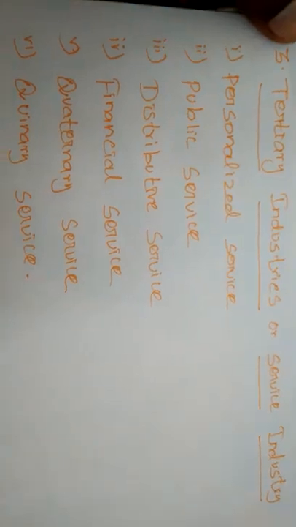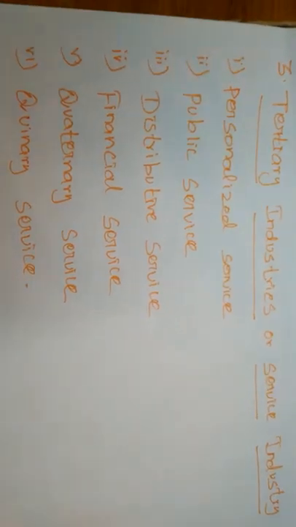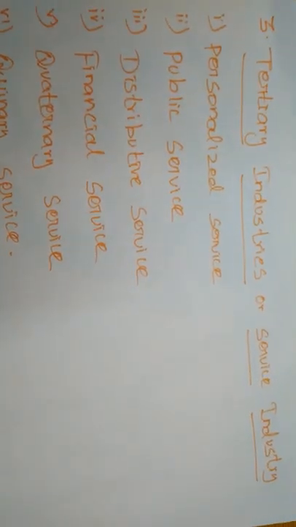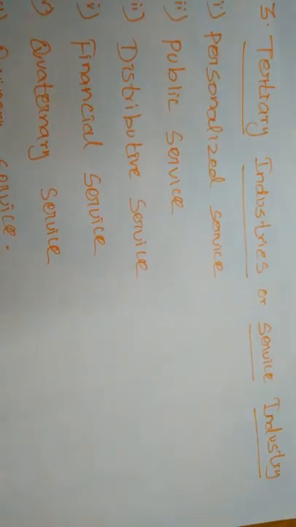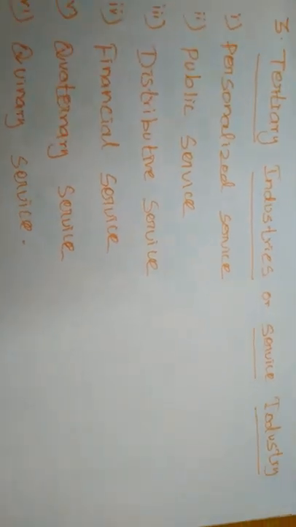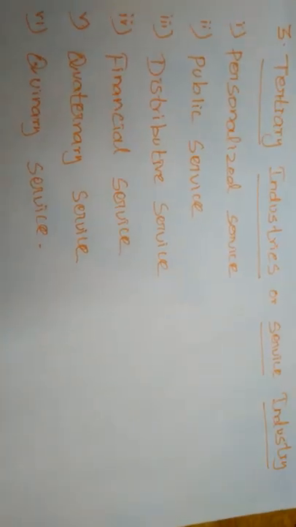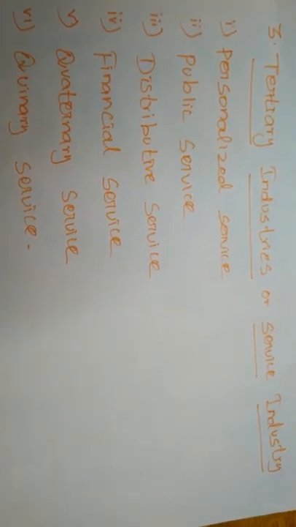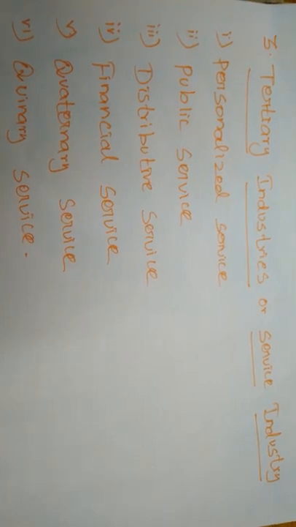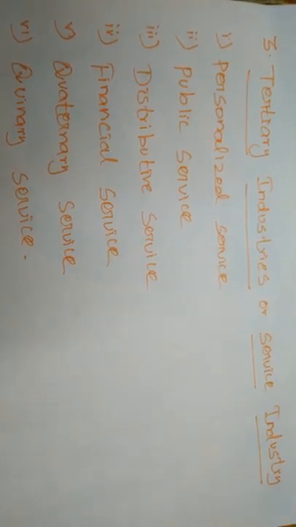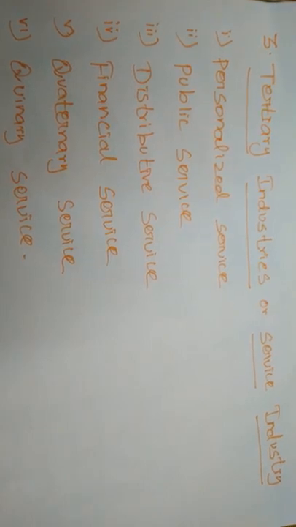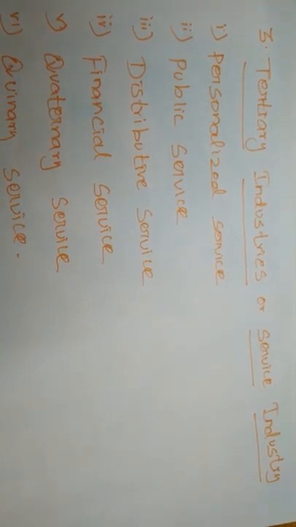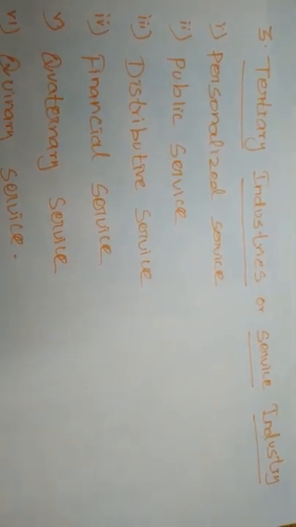Next one is tertiary industries, or service industries. This type of industry does not produce goods. These industries produce utility services and sell them at a profit. What services are we using these days in our world? Everything is considered a service industry. For example, telecommunications, water, defense, police, and things that are not purchased or produced individually are called service industry.